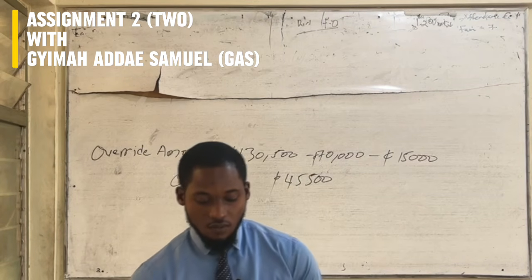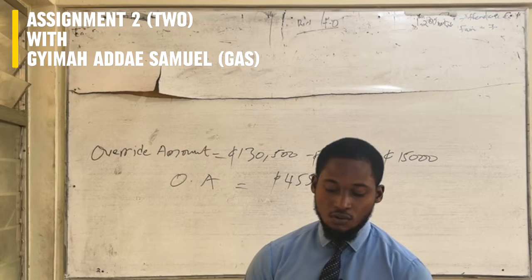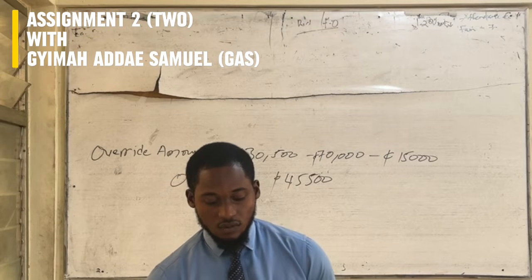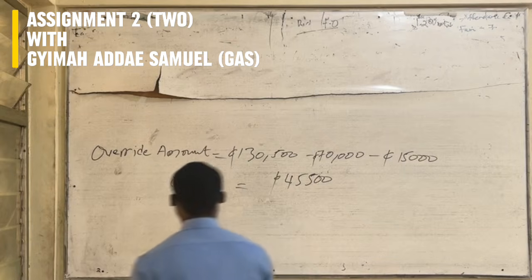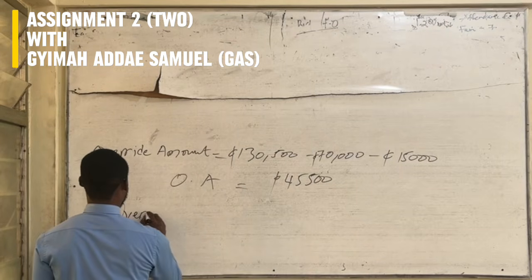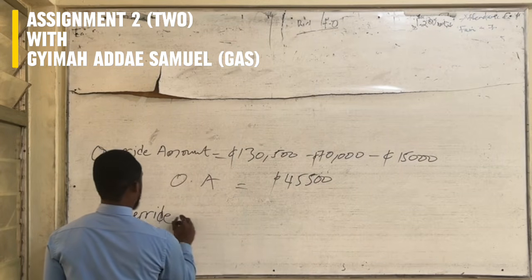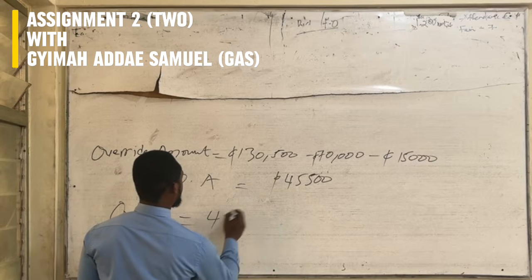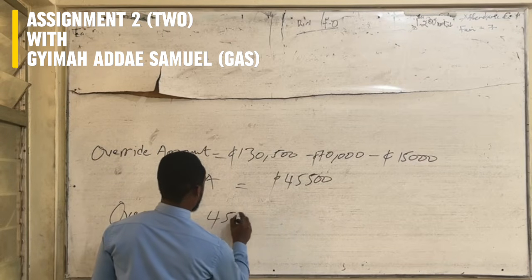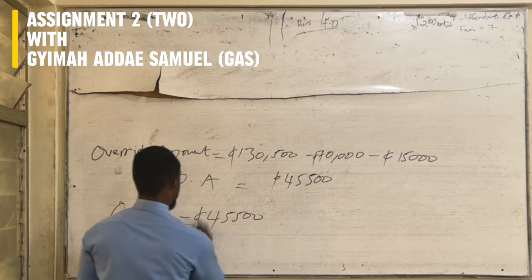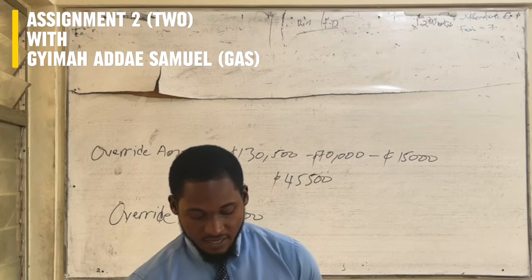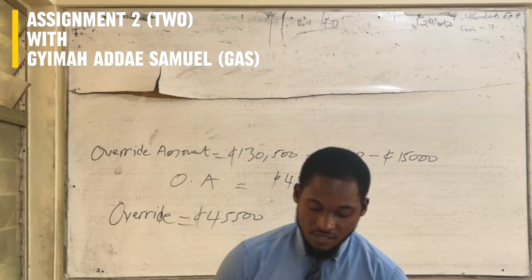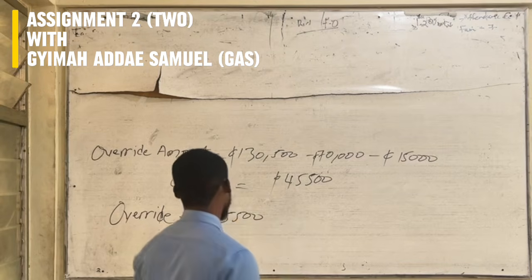Now having the override amount, we multiply it by the override rate to get our override. The override amount is 45,500 Ghana cedis, and the override rate is 2.75.